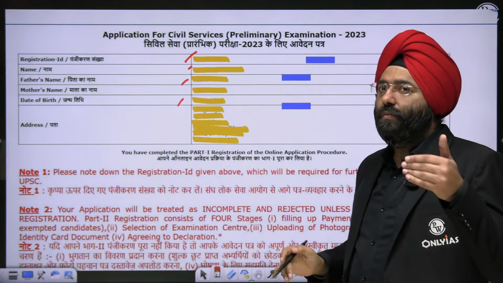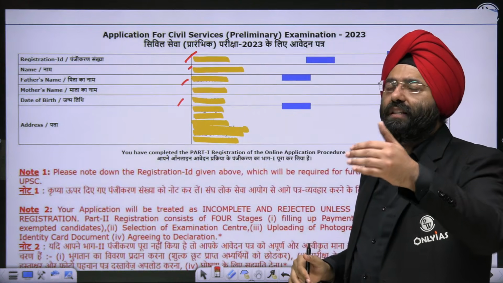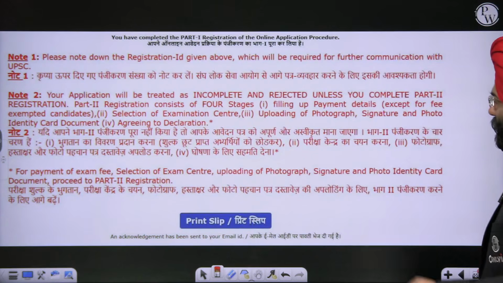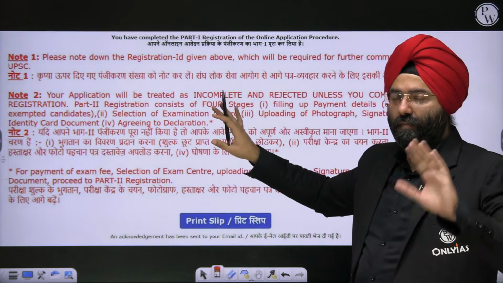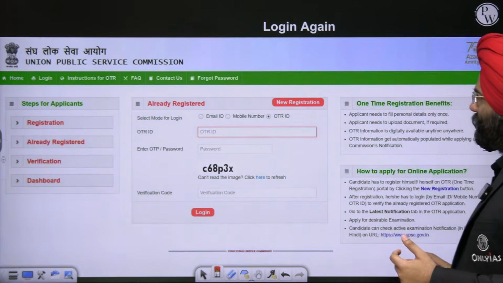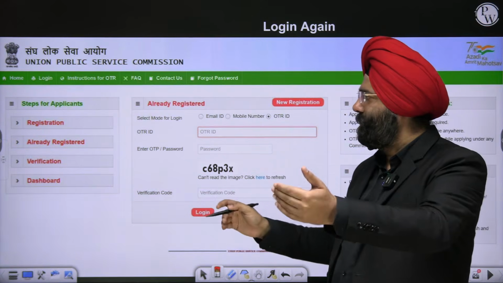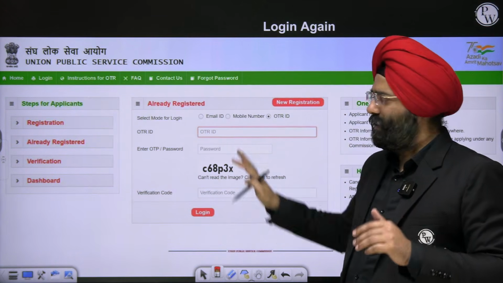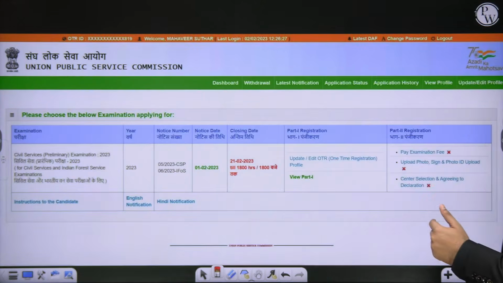This is part 1. Part 2 is simply the payment of fees and certain other details that have to be uploaded. Now see here. Once you have done this thing, part 1 is complete. You can print the slip or keep it with you, you can save it. Then comes, you have to again log in. You can either log in through your email ID or mobile number, whichever. You can log in for the second part.